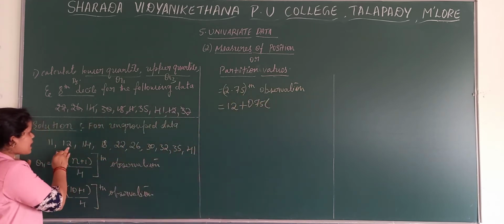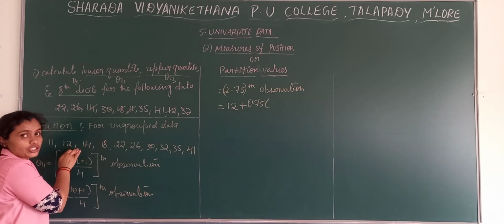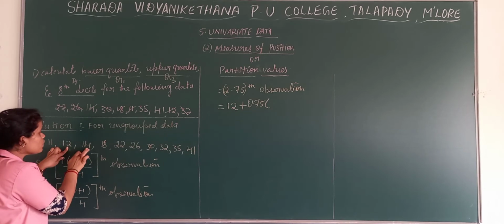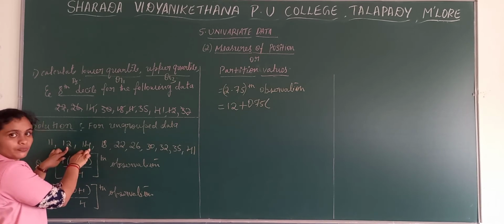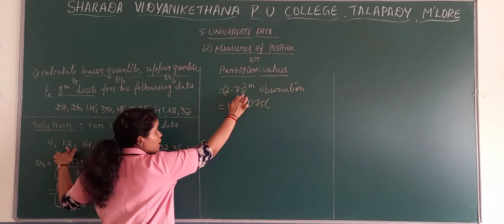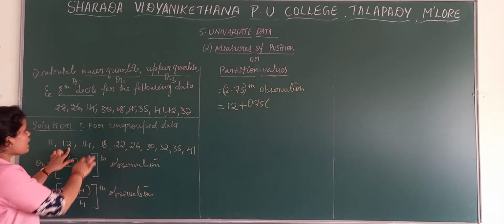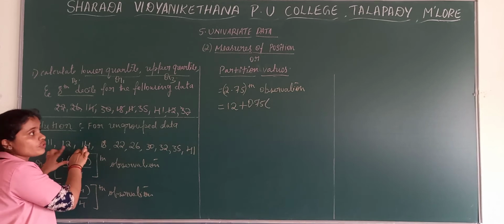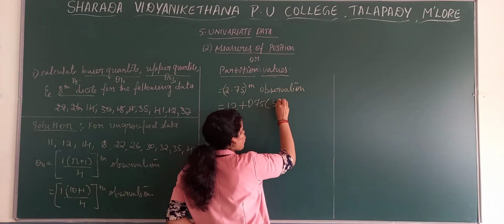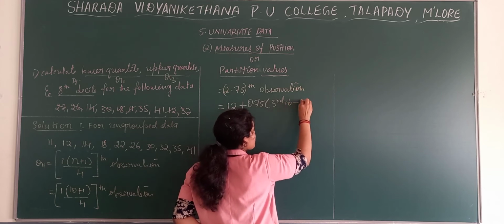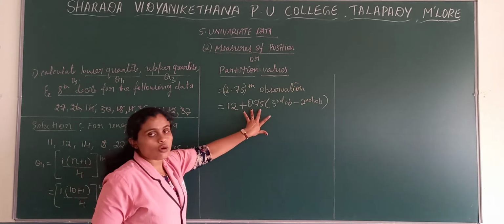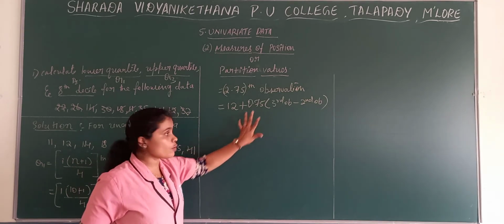Then you know that second value 0.75 position means this is the second value, and that 0.75 will lie in between third and second value. So what we need to do here, third observation minus second observation. Then we can get the value of this 0.75.